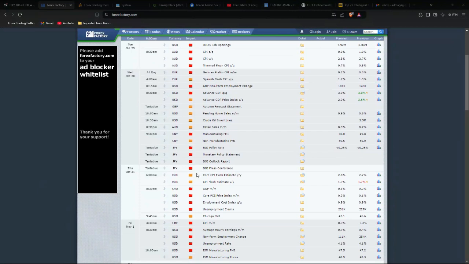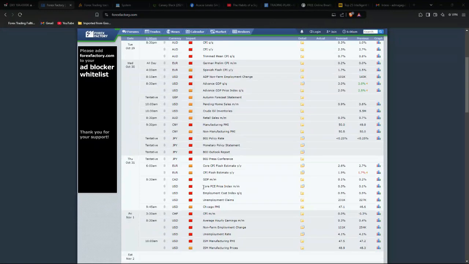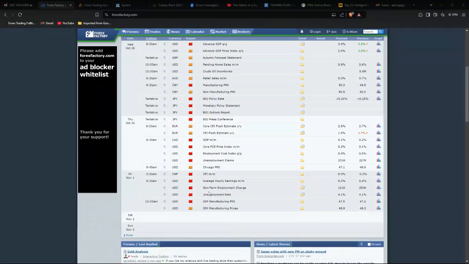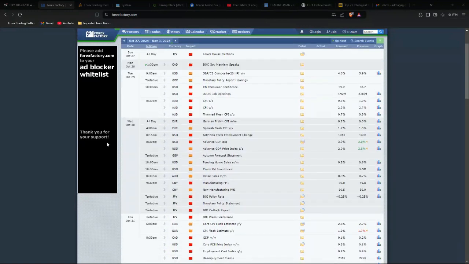And then on Thursday, look at this here: employment cost index, unemployment claims, and we have core PCE price index month over month, and then Canadian GDP, because we're trading this one, so it will be a lot. And then on Friday, obviously CPI, Swiss franc CPI, because we do trade Swiss franc, yes, this will be key for us. We also have NFP at 8:30 and at 10 ISM manufacturing PMI. So we have a lot of high impact news for this week, so it will be a busy week.